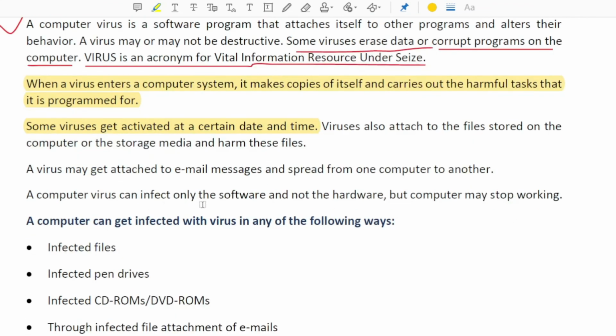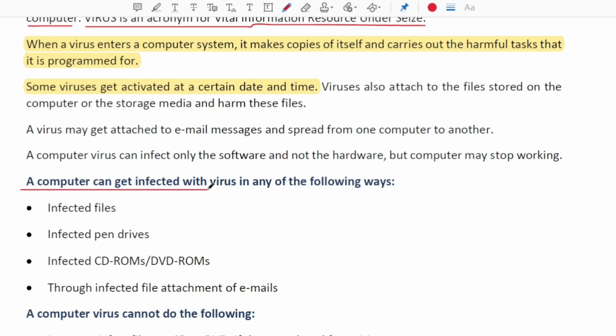A computer virus can infect only the software and not the hardware. That's obvious, it can't attack the hardware. But the computer may stop working, yes, because if the system gets corrupted, the hardware will be of no use. A computer can get affected with a virus in any of the following ways.